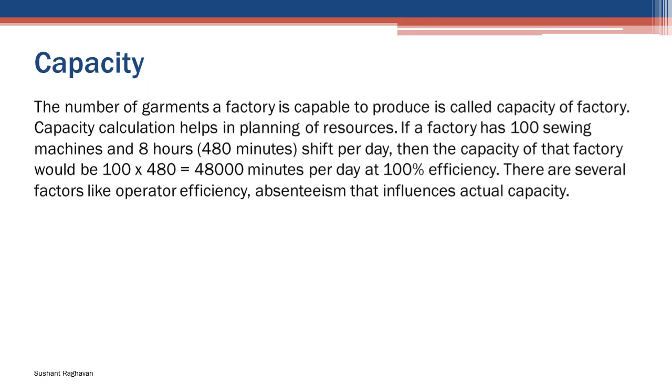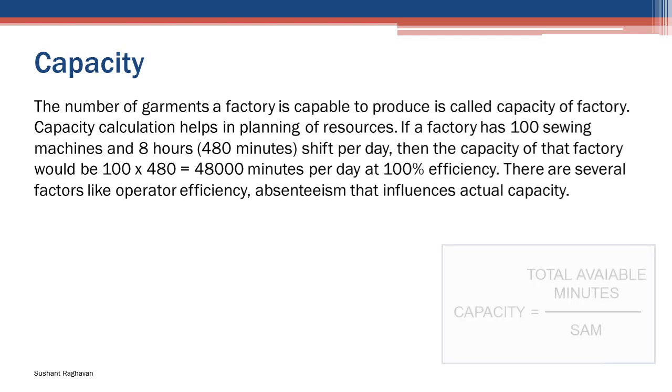Capacity. The number of garments a factory is capable of producing is called the capacity of the factory. Capacity calculation helps in planning of resources. If a factory has 100 sewing machines and an 8 hour, 480 minute shift per day, then the capacity of that factory would be 100 into 480 equal to 48,000 minutes per day at 100% efficiency. There are several factors like operator efficiency and absenteeism that influence actual capacity.